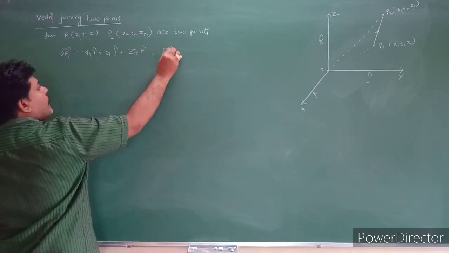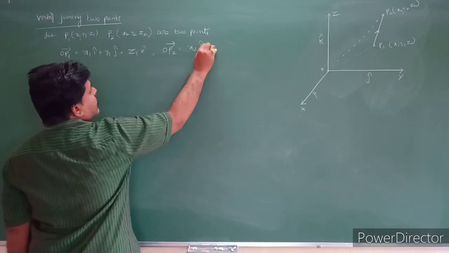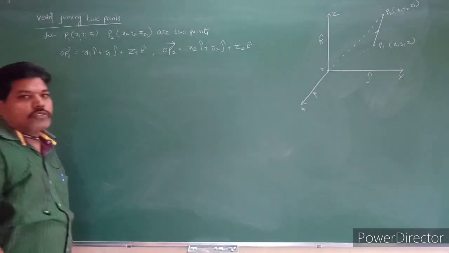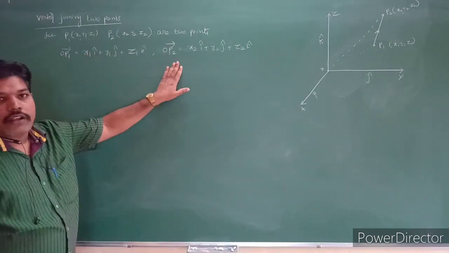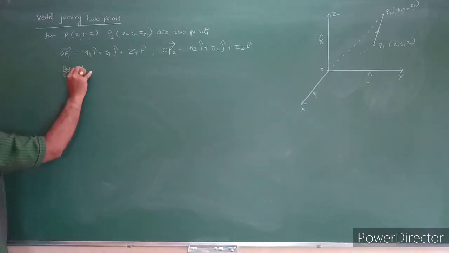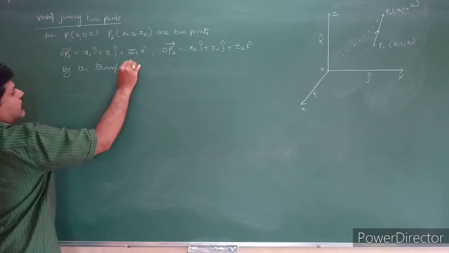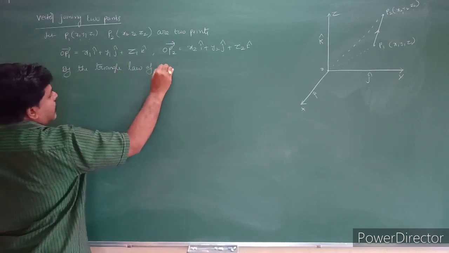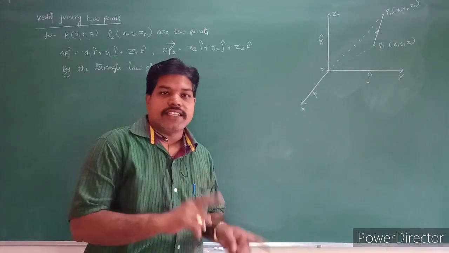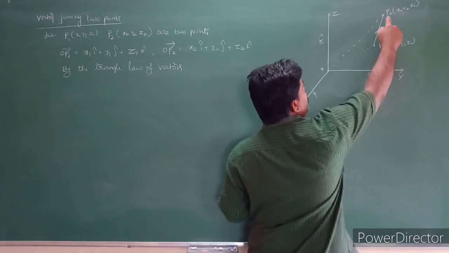Similarly, OP2 bar, the position vector of the second one, becomes x2 i plus y2 j plus z2 k. Then by the triangle law of vectors, AC bar is equal to AB plus BC, and also OP2 can be written as OP1 plus P1P2.